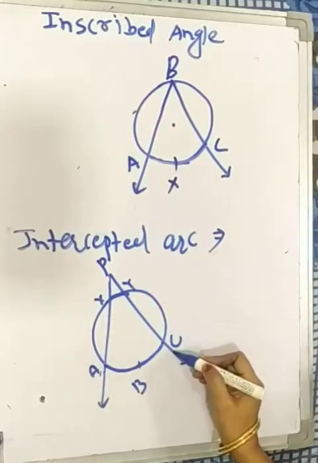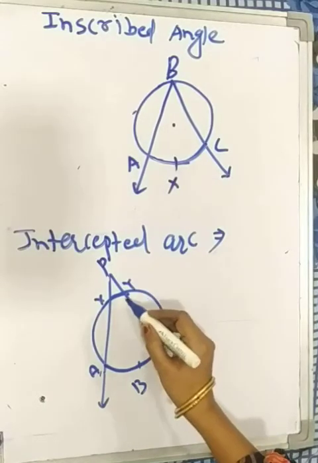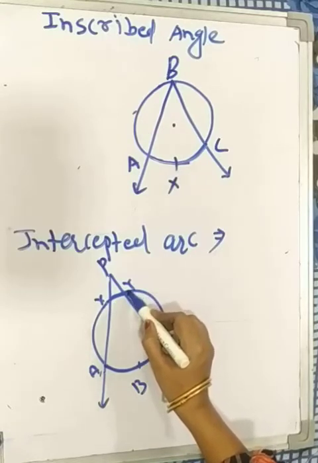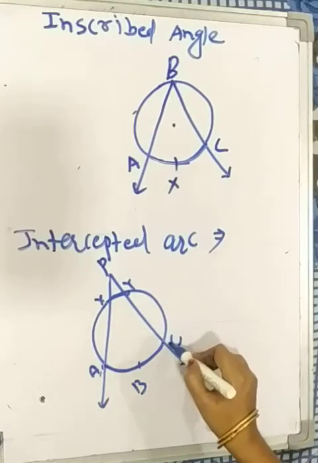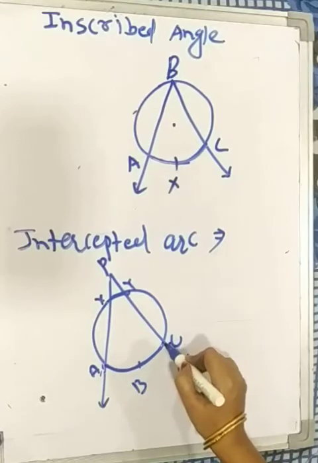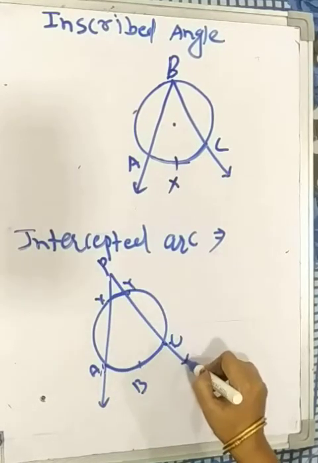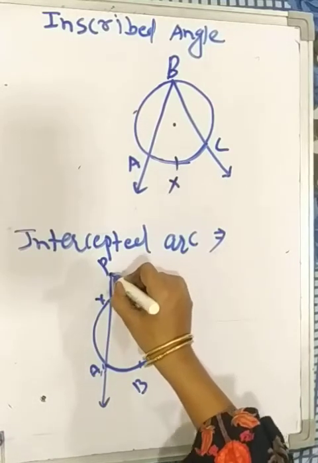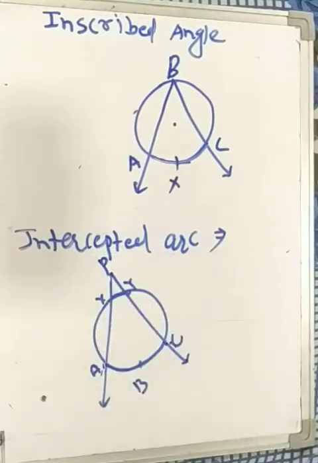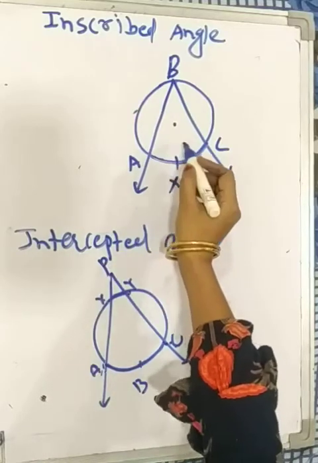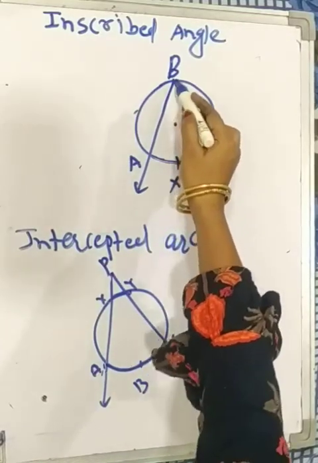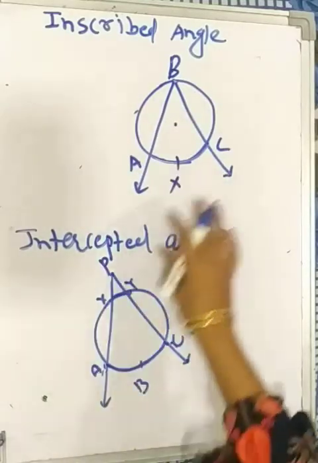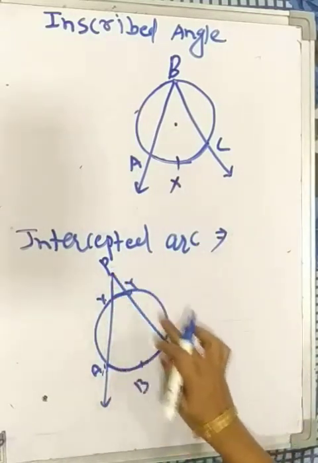Here APC is an angle. Arc XY is the intercepted arc by angle APC and arc ABC is the intercepted arc by angle APC, but angle APC is not an inscribed angle because this vertex P is in the exterior of the circle, and this one is an inscribed angle because one vertex, that is B, lies on the circle. Therefore, this is an inscribed angle, but this is not an inscribed angle.